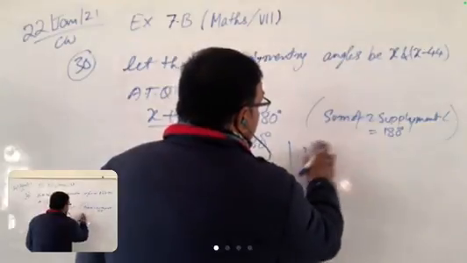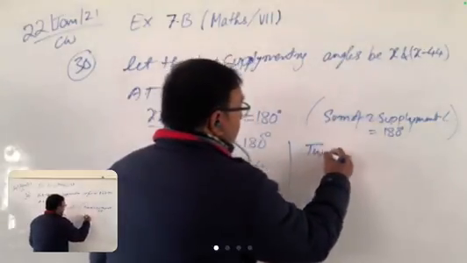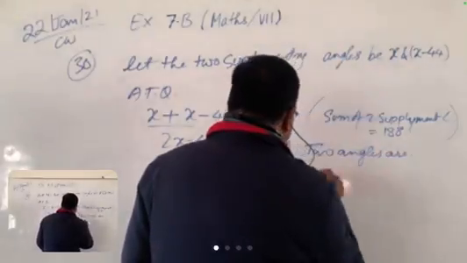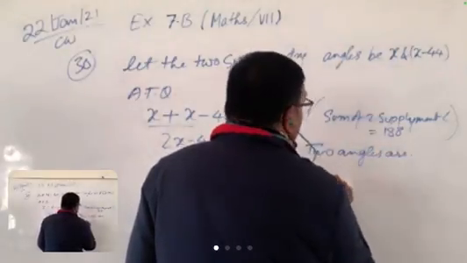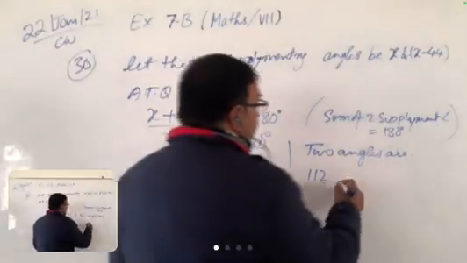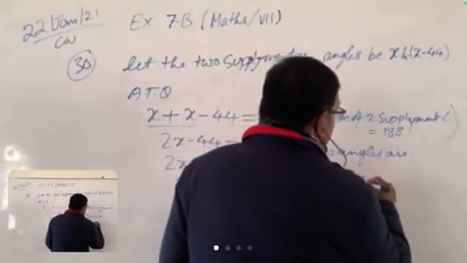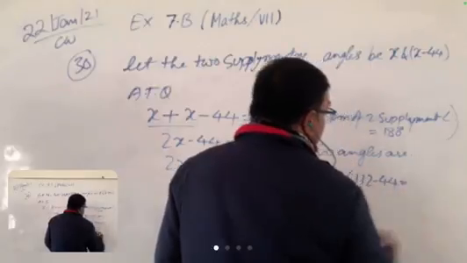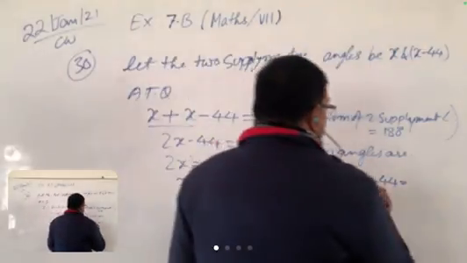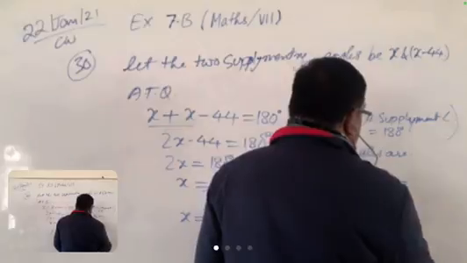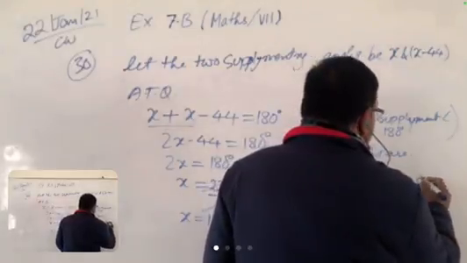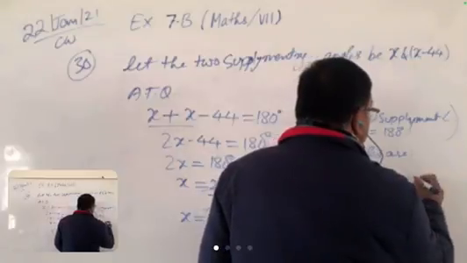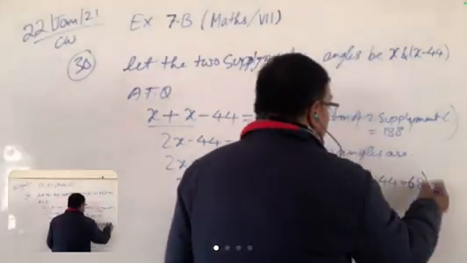Now the two angles are, one is 112 and the second is 112 minus 44, which is equal to, how much will it be? 68.